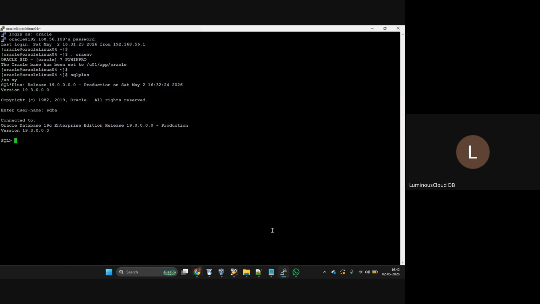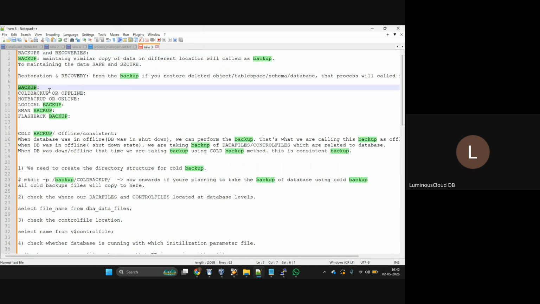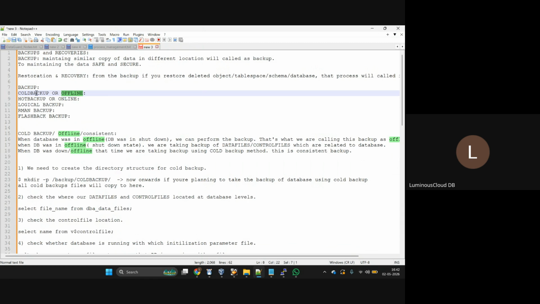Anyway, we talked about what backups are and what recoveries are. Now, multiple types of backups are available in a database environment. The basic one, which we used in the olden days, is the cold backup or offline backup. The second one is the hot backup or online backup. Next, logical backup, RMAN or flash backup. These are the multiple types of backups in the database environment.